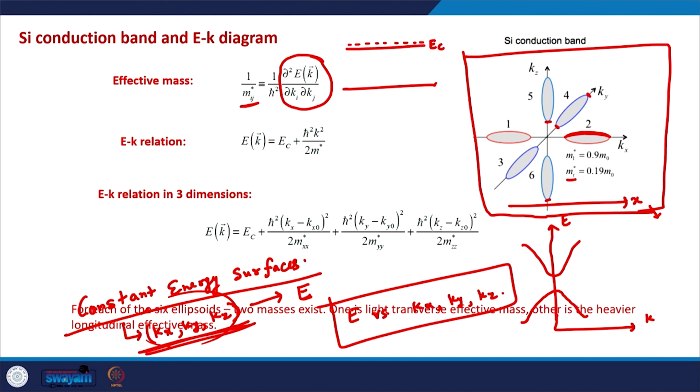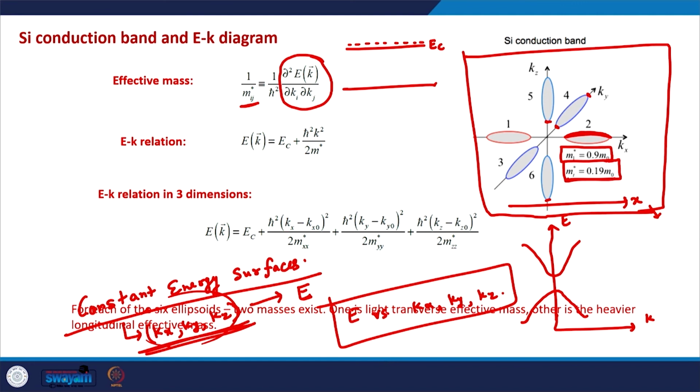As you can see, in the longitudinal direction the curvature is less, so the effective mass will be more, and in the transverse direction the curvature is more and the effective mass will be less. The longitudinal effective mass of the electrons is 0.9 times the rest mass, and the transverse effective mass is 0.19 times the rest mass.